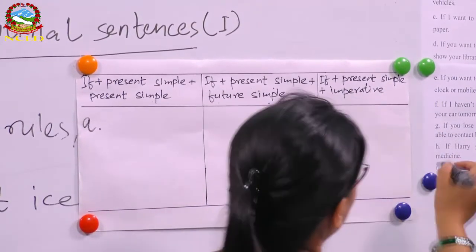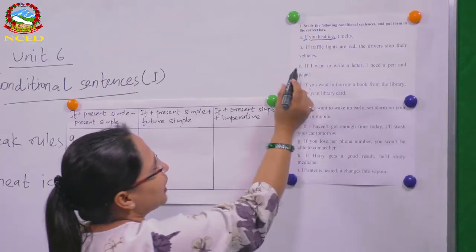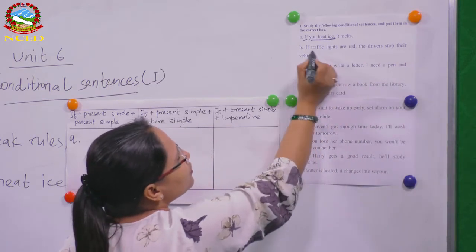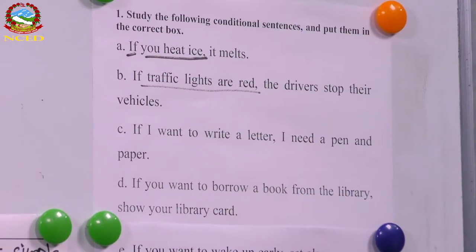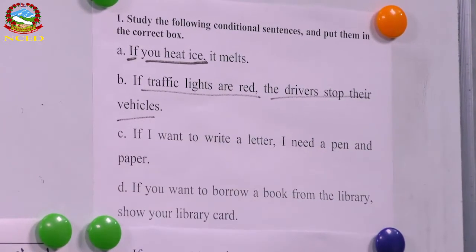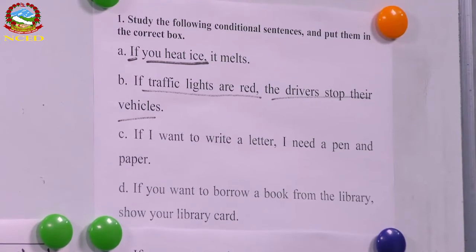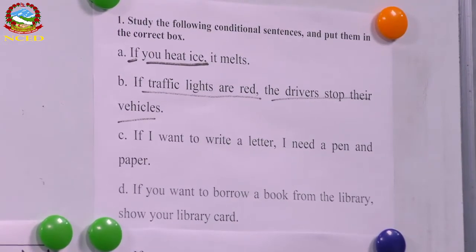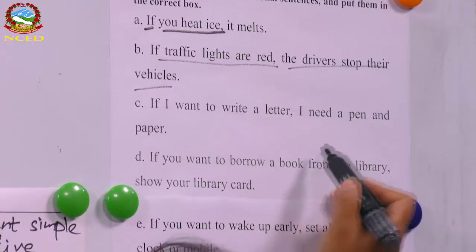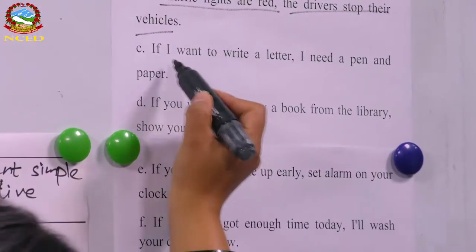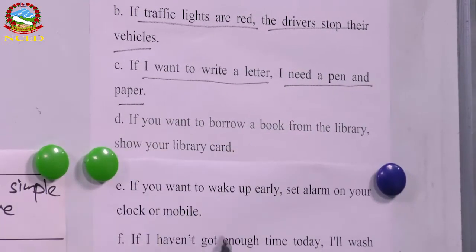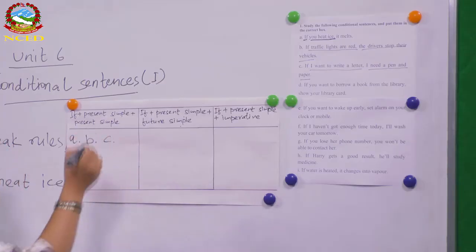Now let's see. We have already done A. Now B. If traffic lights are red, the drivers stop their vehicles. Traffic lights are red, of course, is in simple present tense, right? How about this one? The drivers stop their vehicles. What tense is it in? Yes, it is again in simple present. So B also comes here. Okay. If I want to write a letter, I need a pen and paper. I want to write a letter, simple present tense. And I need a pen and paper, again in simple present tense. So C also fits here.